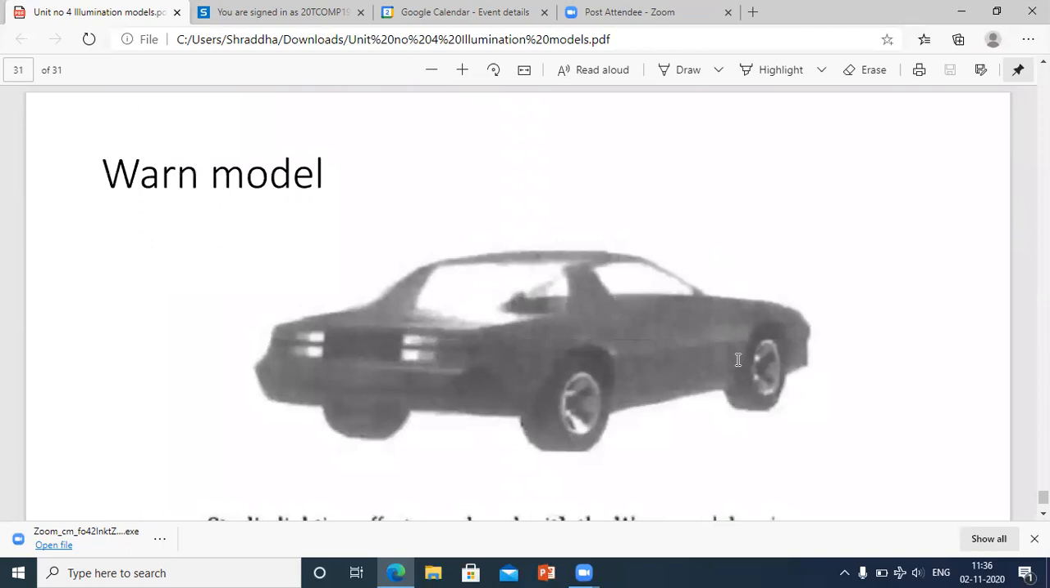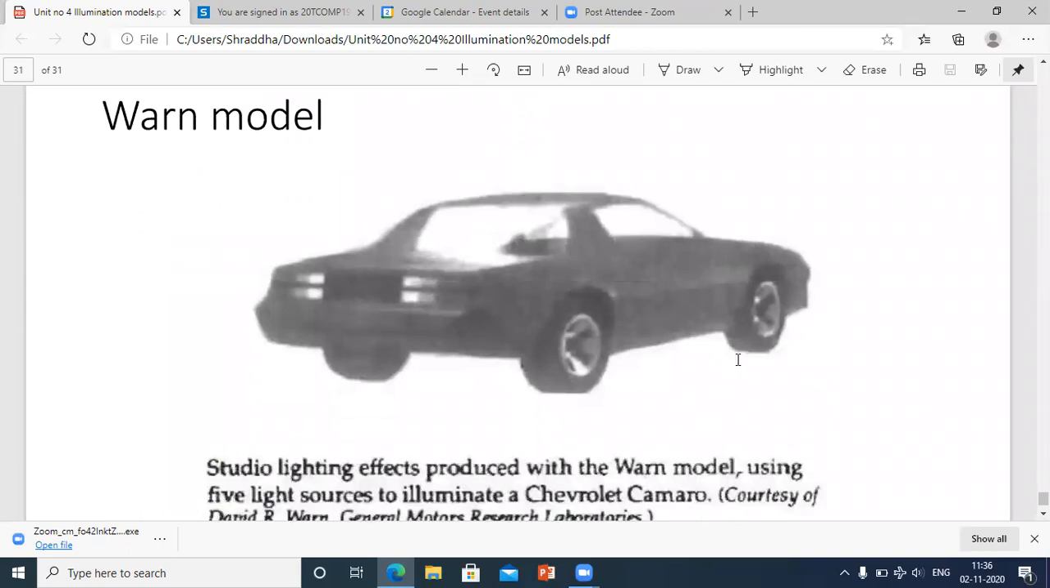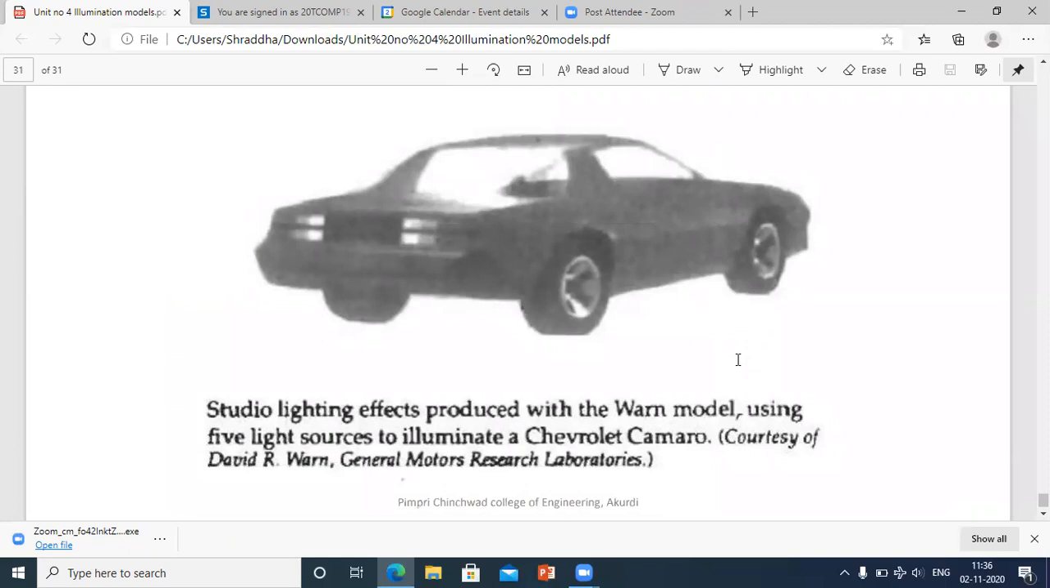Now this example is not much clear, but a Warn model. A Warn model means what? This is a car. Then studio lighting effects produced with the Warn model using 5 light sources to illuminate a Chevrolet Camaro, courtesy of the book, it is actually an image taken from a particular book. So there is a studio. This car, the Chevrolet Camaro, is a car that is kept in a studio, and the lighting effects are given to this car. So a particular part of the car is highlighted, a particular part is not. So these are the effects that are given to this particular object.